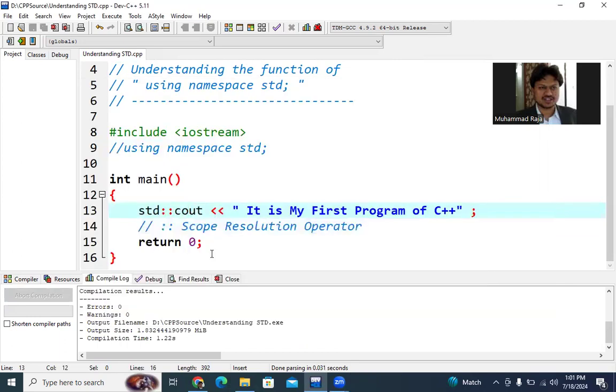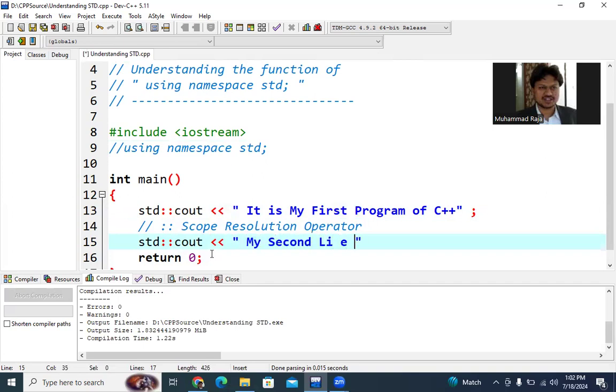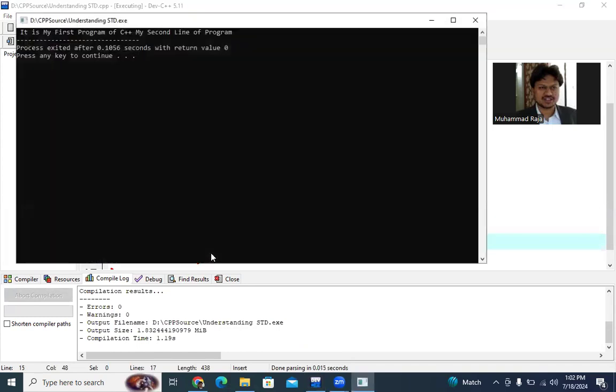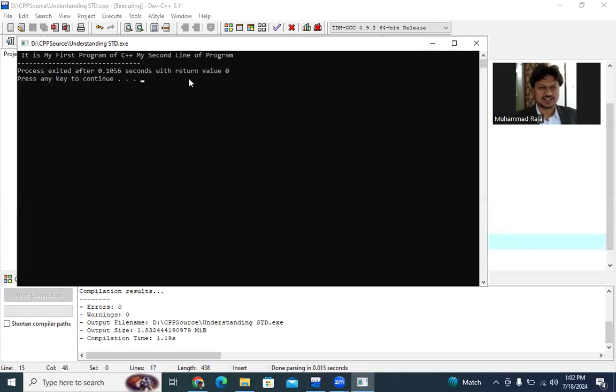As many times as I want to write another line, for the second line of the program, again I have to put std, then cout, then the two less-than signs, called the left shift operator, then my second line of program. Although it will come on the same line, we leave that for lesson 3. Again, 0 errors, 0 warnings. My first line and my second line are adjacent to each other. It's a free form language.